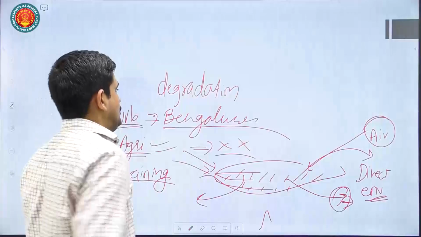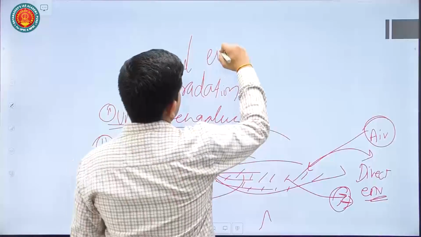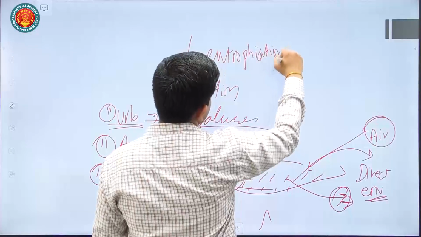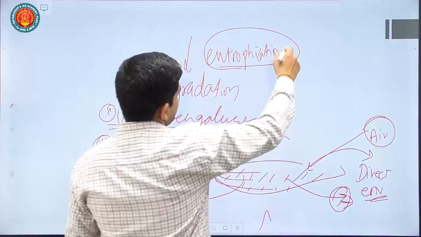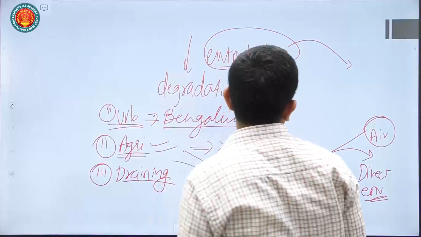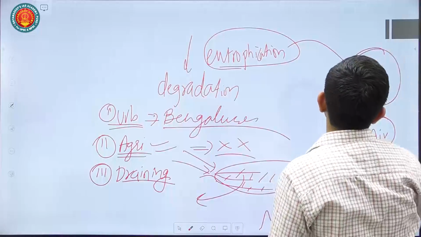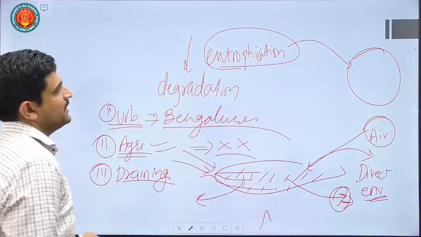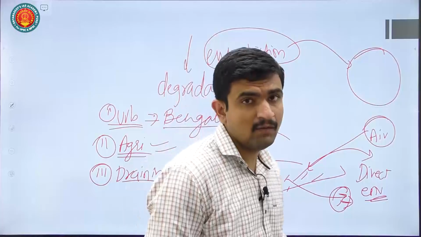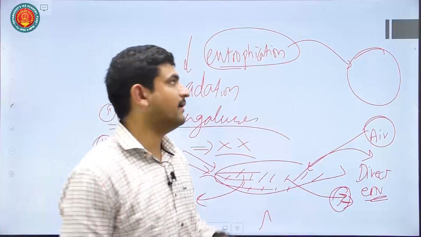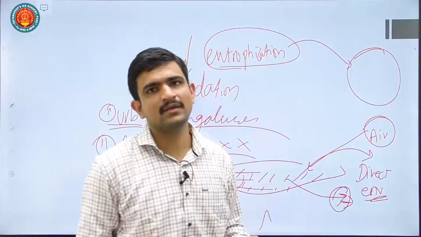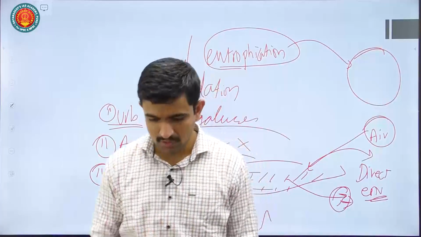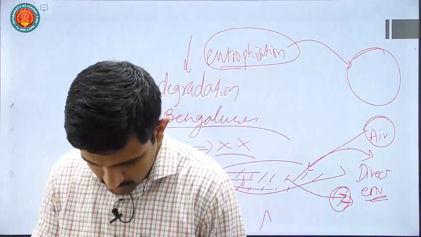Then you can talk about eutrophication. What is eutrophication? Eutrophication is the use of excessive fertilizers, nutrients, etc., that are directly released in the wetland. Okay, and when these are directly released, there is a lot of degradation. There is also a chance that the wetland may face the issue of algal blooms, which again leads to degradation of the wetland ecosystem in the region. Okay, so that also you can mention.